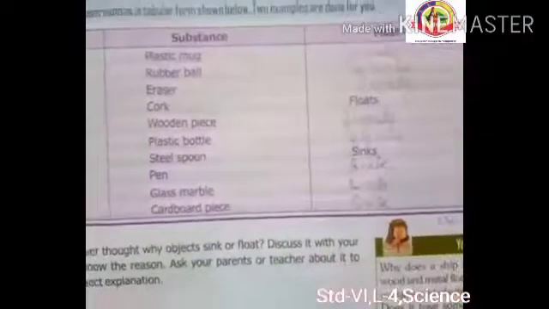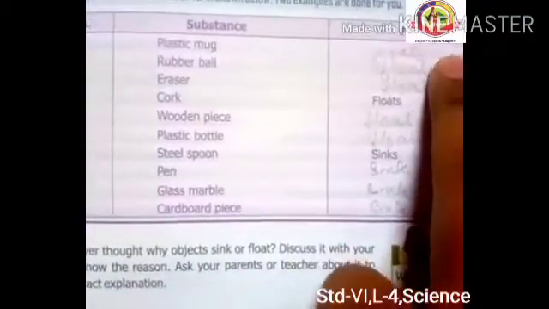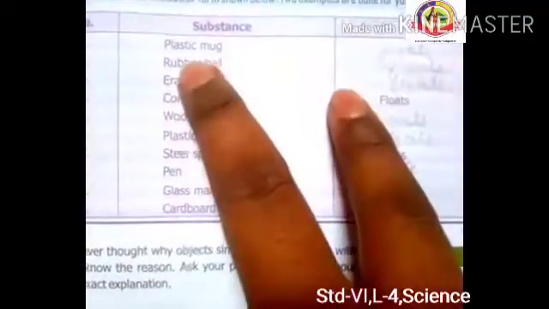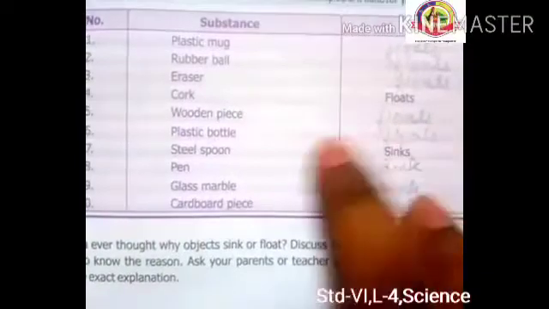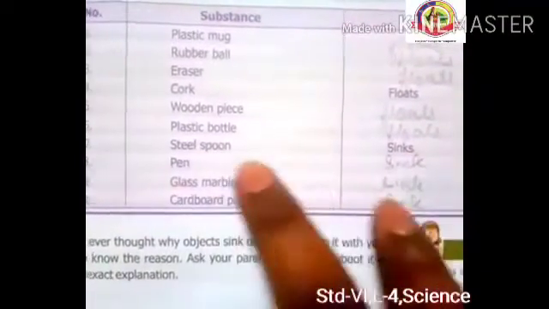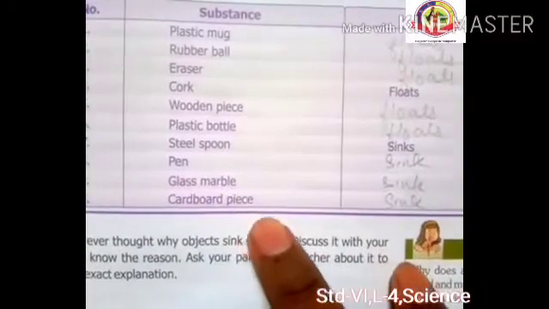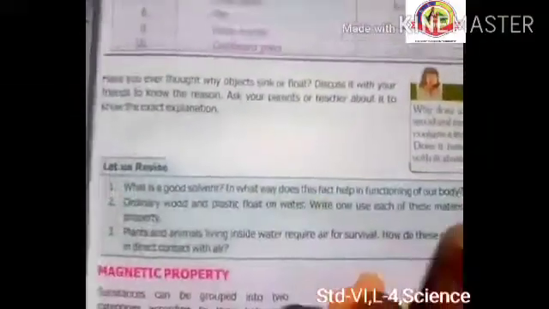Here is a substance and here you have to say float or sink. Plastic mug floats, rubber ball floats, eraser floats, cork floats, wood piece floats, plastic bottle floats, steel spoon sinks, pen sinks, glass marbles, cardboard piece, they all sink, right?